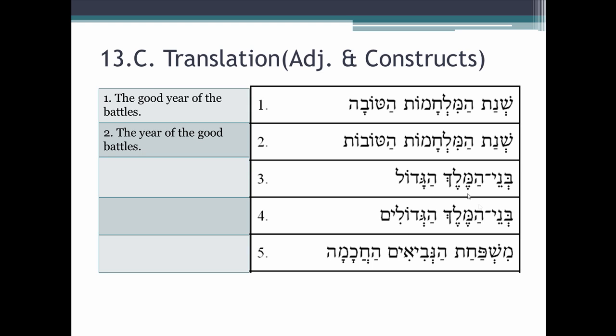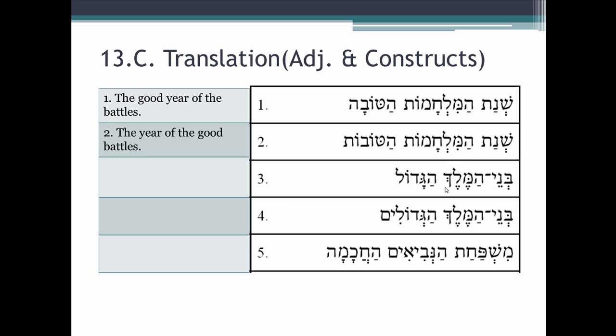Let's go to number three. B'nai Hamelech Hagadol. What do we have? Well, B'nai, we have the tsere yod ending. That's obviously masculine plural construct, but if you know your vocab, this is going to be a construct form of banim, which is a plural of ben, son. So we have a noun, masculine plural construct. What do we have next? Well, we have another noun. So we have noun, we should be thinking construct relationship.